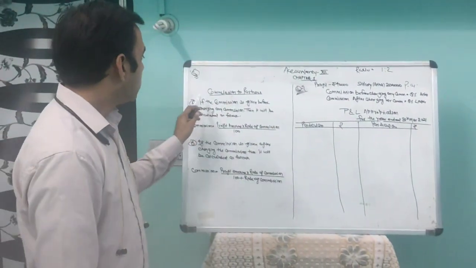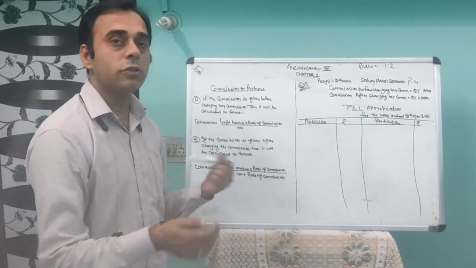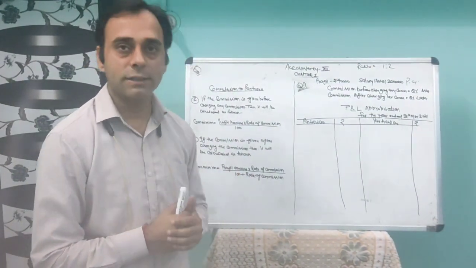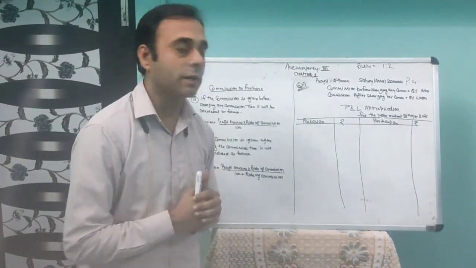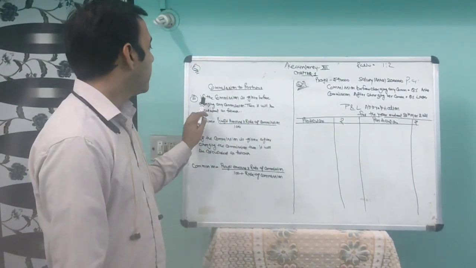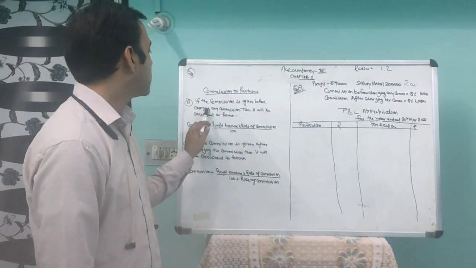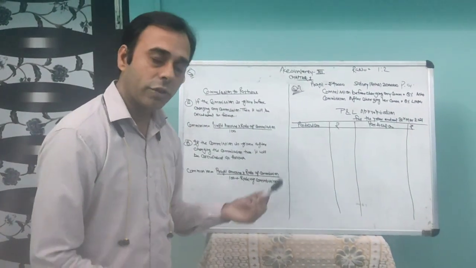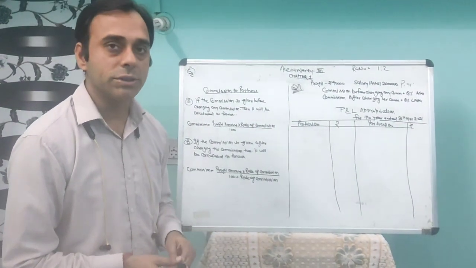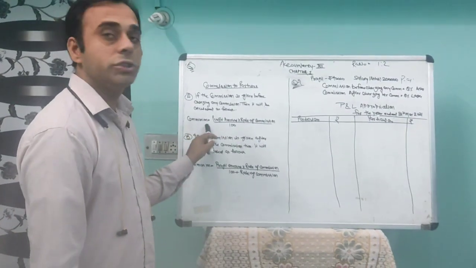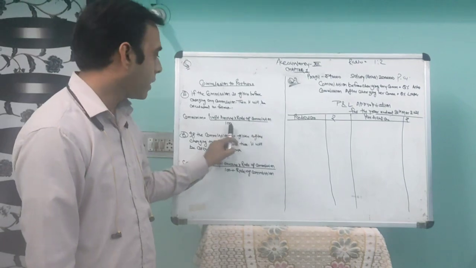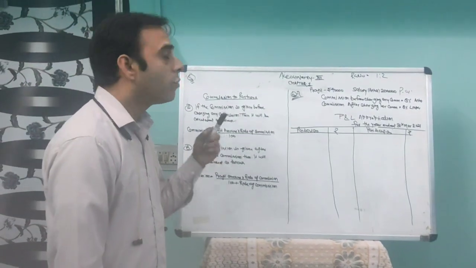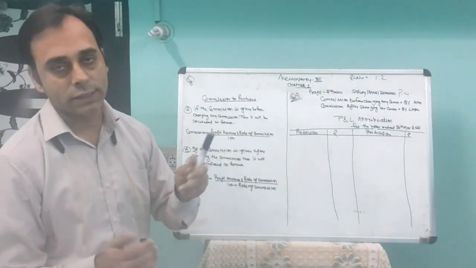Okay. Commission to partner. There are two ways of giving a commission, as we discussed in class 11th also, manager commission. But here you have to give the commission to the partner. The first condition is if the commission is given before charging any commission. How do we calculate that? Commission equals profit amount into rate of commission given in the question upon 100. So you have to see whether it is shared before charging or after charging.